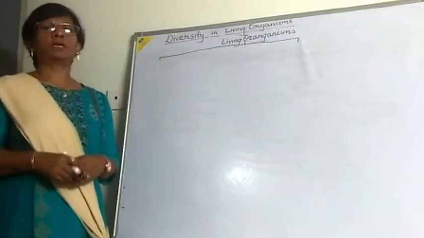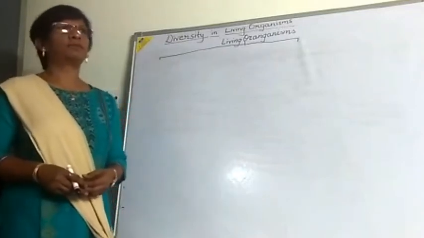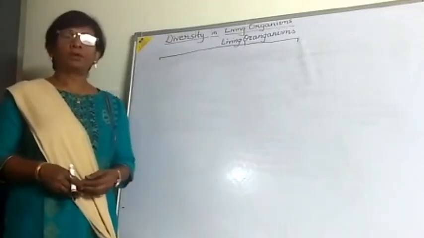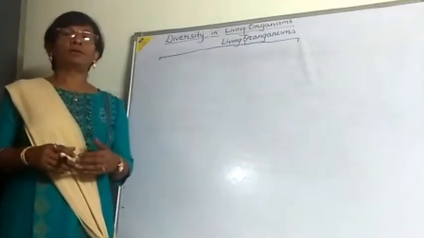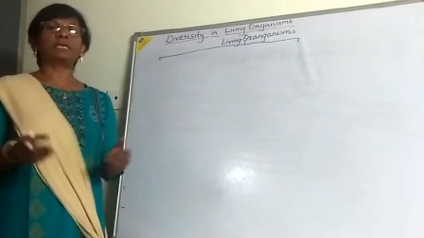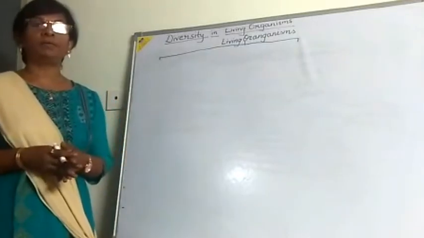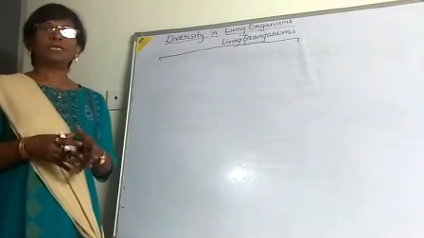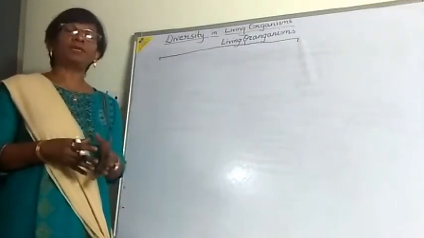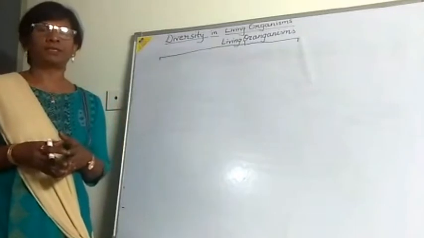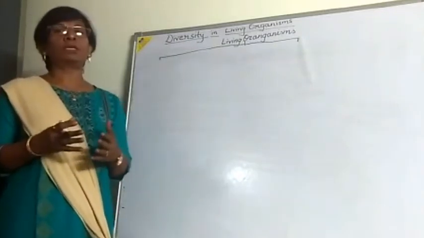Today we will start our biology chapter, diversity in living organisms. Before starting this chapter, I want to tell you that as we go out and look around us, there are so many living things. These living things have some characteristics, and each one has a different characteristic. So we have to study all these things.